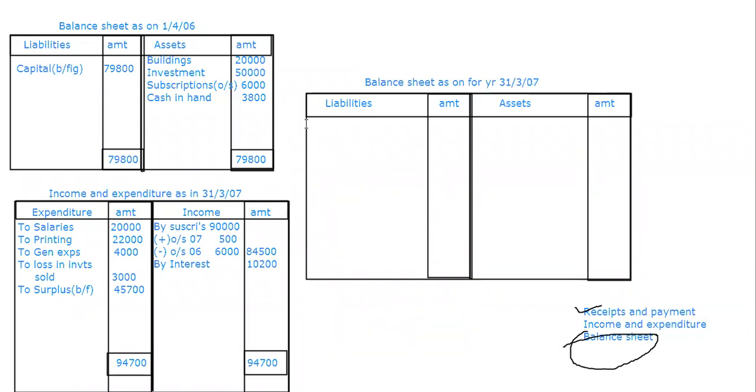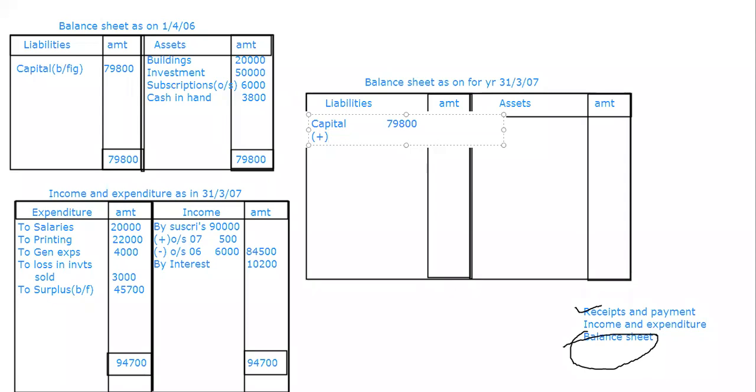The first thing, we have to take capital. From last year we got capital only, so I'm taking capital. How much did we get from the first balance sheet? 79,800. To this one, what will we usually add to the capital?